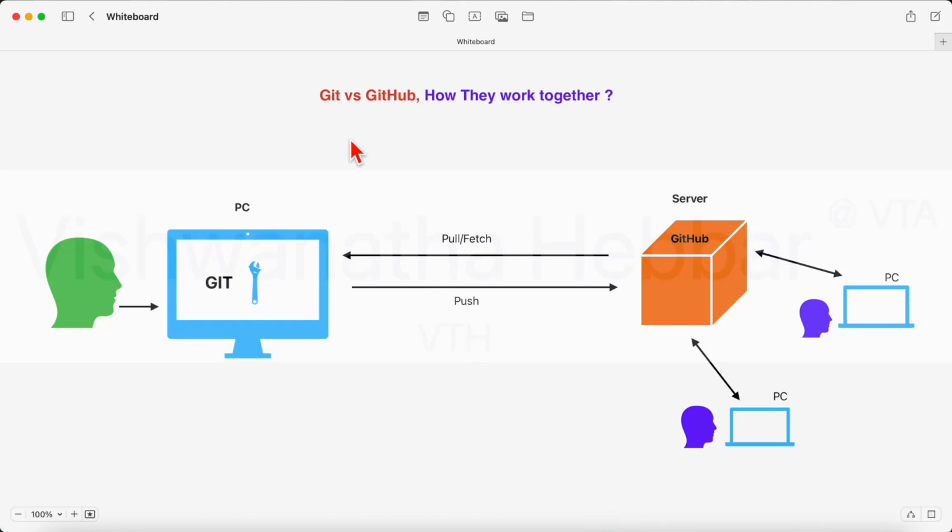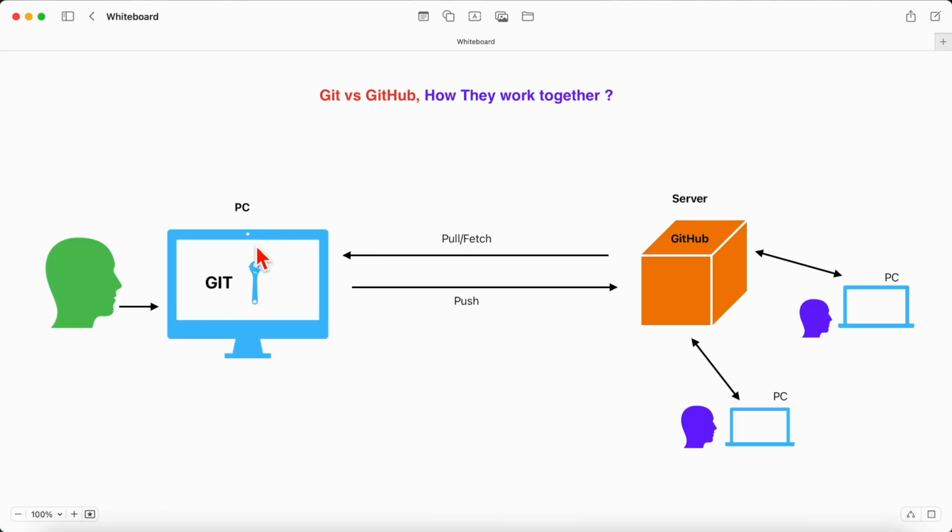Hello, welcome. Let us understand the difference between Git and GitHub and how they work together. Many people get confused between Git and GitHub. Some people think Git and GitHub are the same, but they are not actually the same. They are different and they work together to accomplish a certain task.